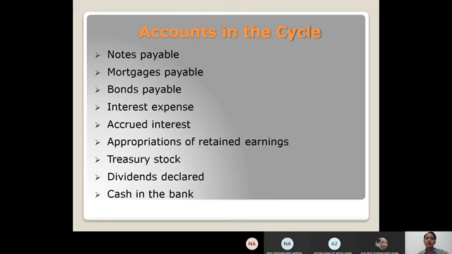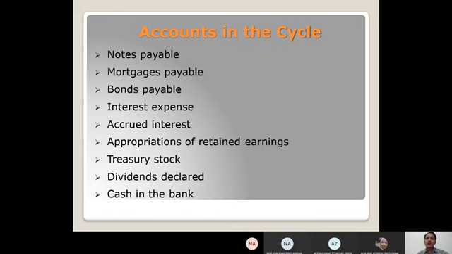Okay, number 4 is interest expense. Interest expense is the cost of borrowing money during a specific period of time. Interest expense occurs daily, but interest is likely to be paid monthly, quarterly, semi-annually, or annually. Okay, accrued interest. Accrued interest is the amount of loan interest that has already occurred but has not yet been paid by a borrower.